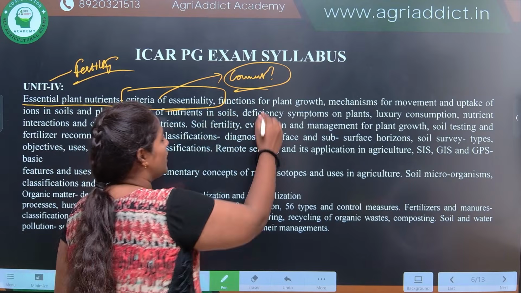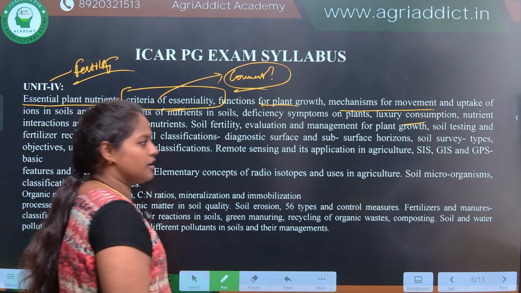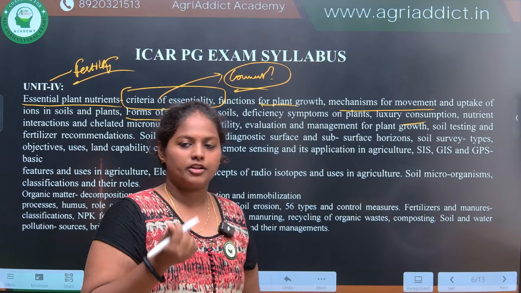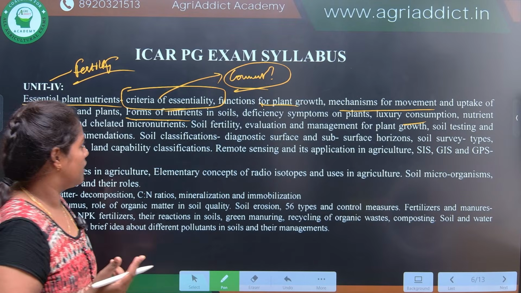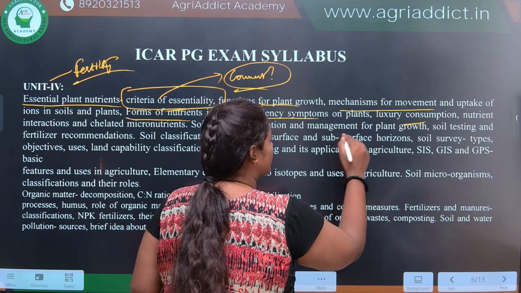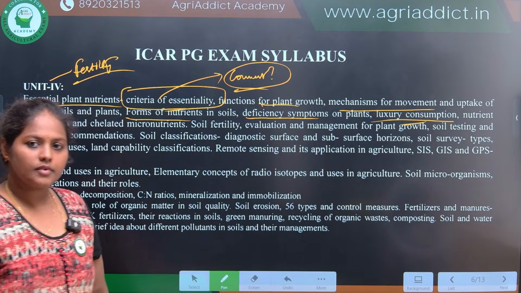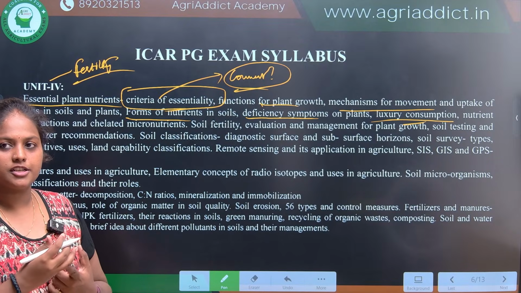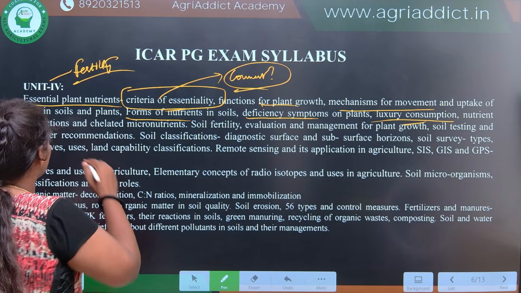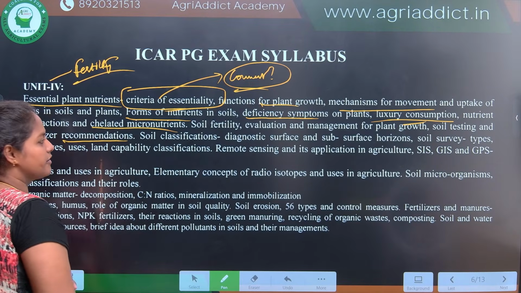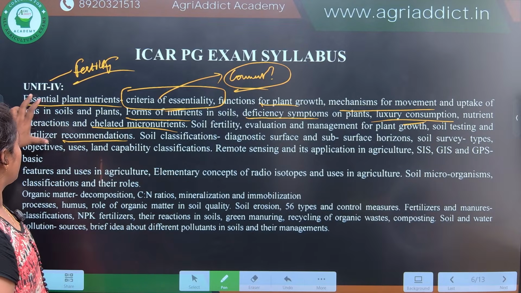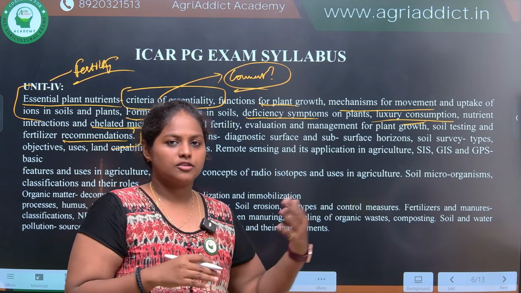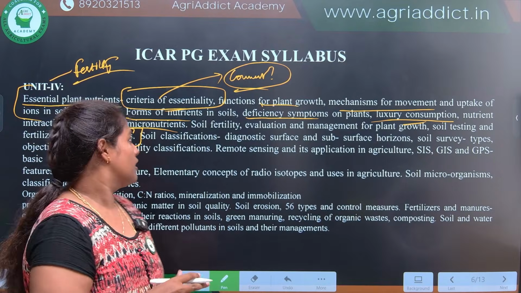Then functions for plant growth, mechanism for movement of nutrients and uptake, forms of nutrients in soil, available and non-available, mobile, immobile, bioavailable nutrients, and also deficiency symptoms of plants, luxury consumption related to potassium, nutrient interactions with one another, all essential nutrients and also beneficial elements, recommendations, chelated micronutrients, etc. So all soil fertility related terms were given from here to fertilizer recommendation too. That means both soil testing and fertilizer recommendation are included here.